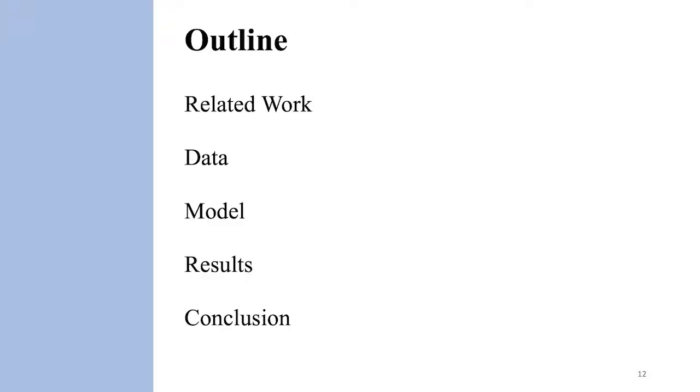The outline of the remainder of the talk is as follows. I'll go over some related work, describe our data set, describe the models and results, and end with the conclusion. So let's start with the related work.